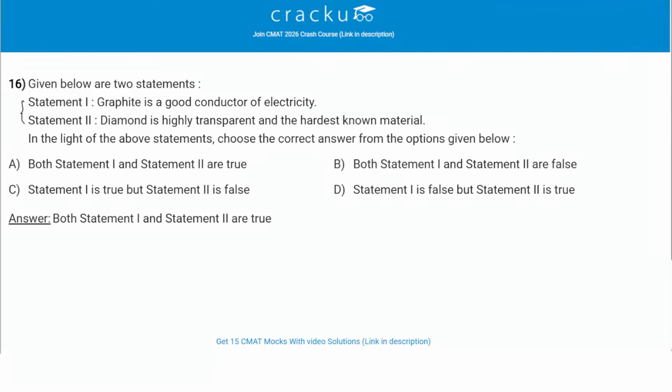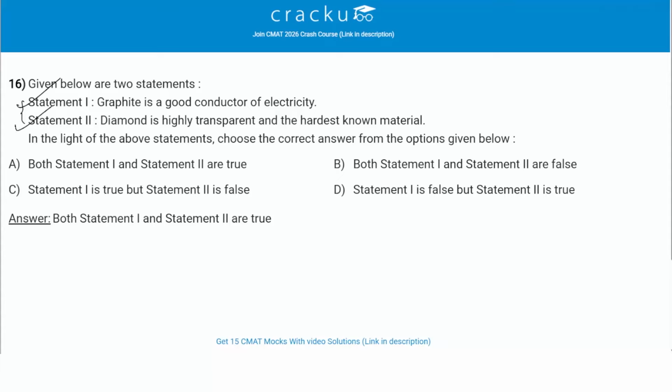Given below are two statements. Again, we are given two statements, statement 1 and statement 2. We have to check which of the following is correct. So statement 1 is saying graphite is a good conductor of electricity. So this is a correct statement. This is true because graphite has a layered structure with free electrons that can move easily, making it conduct electricity despite being a non-metal.